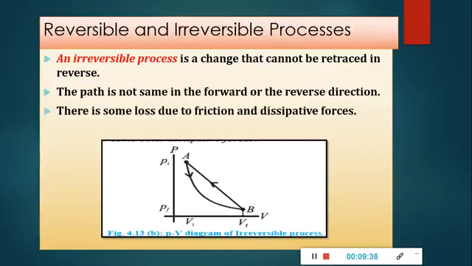There are two main reasons for the irreversibility in a thermodynamic process, or thermodynamic change. The first one is what? Many processes such as free expansion or an explosive chemical reaction take the system to a non-equilibrium state. Or secondly, we can say most involve friction, viscosity, or some other dissipative force.